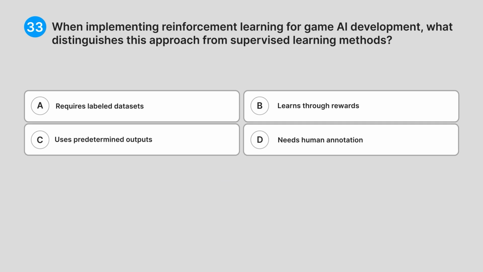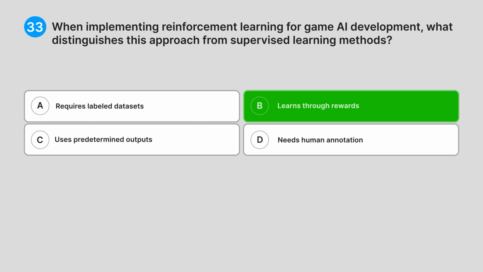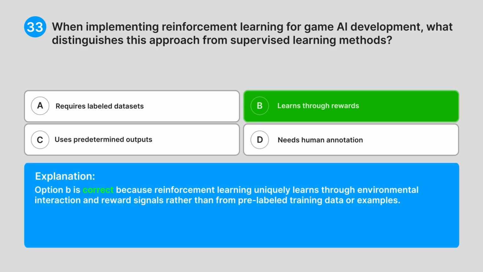Correct answer, B. Learns through rewards. Explanation. Option B is correct because reinforcement learning uniquely learns through environmental interaction and reward signals rather than from pre-labeled training data or examples.